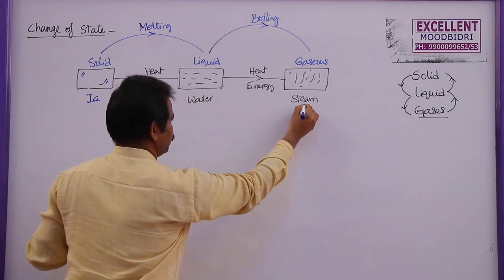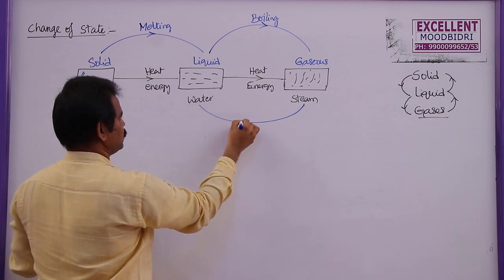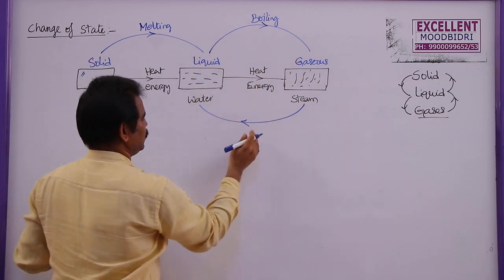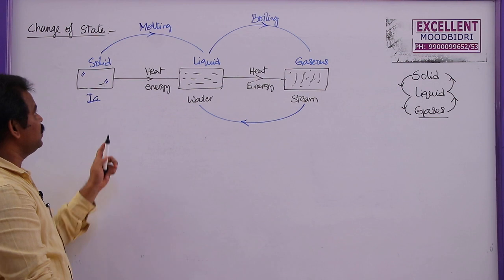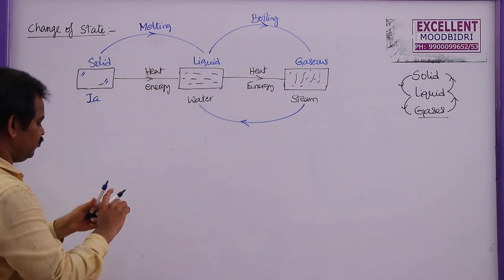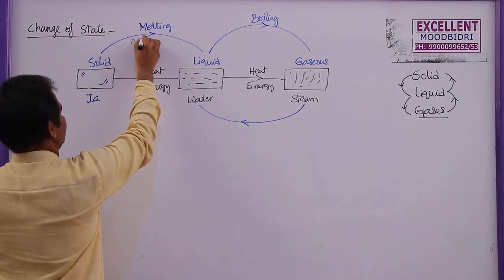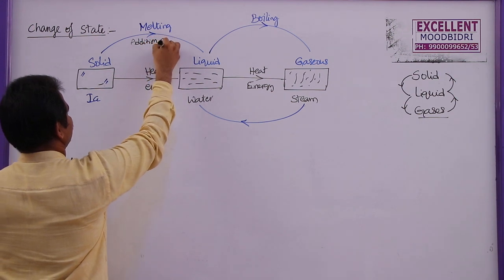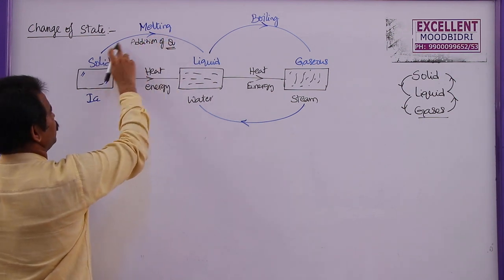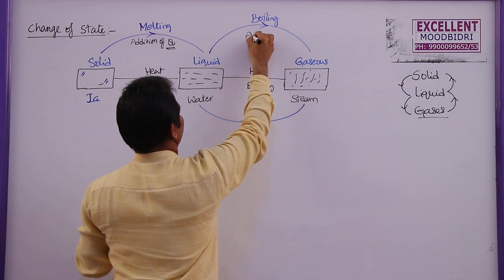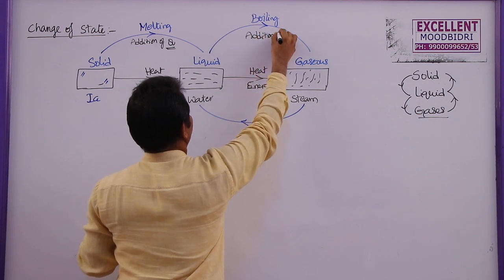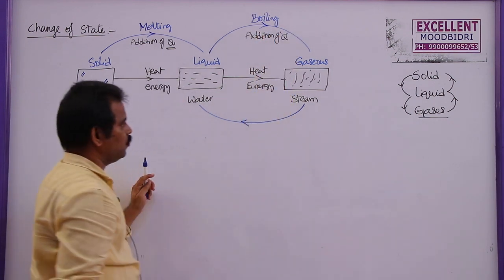Here by addition of energy, addition of heat, addition of Q, melting takes place. Here also addition of Q, boiling takes place.